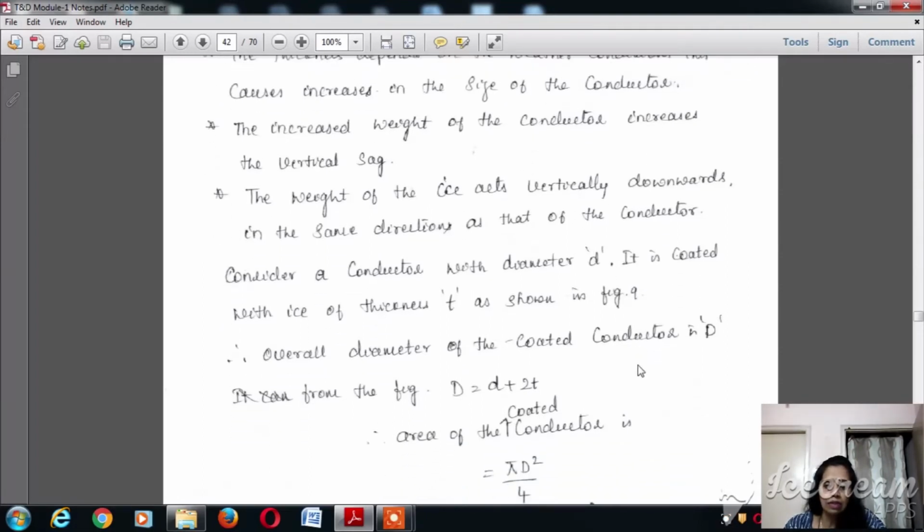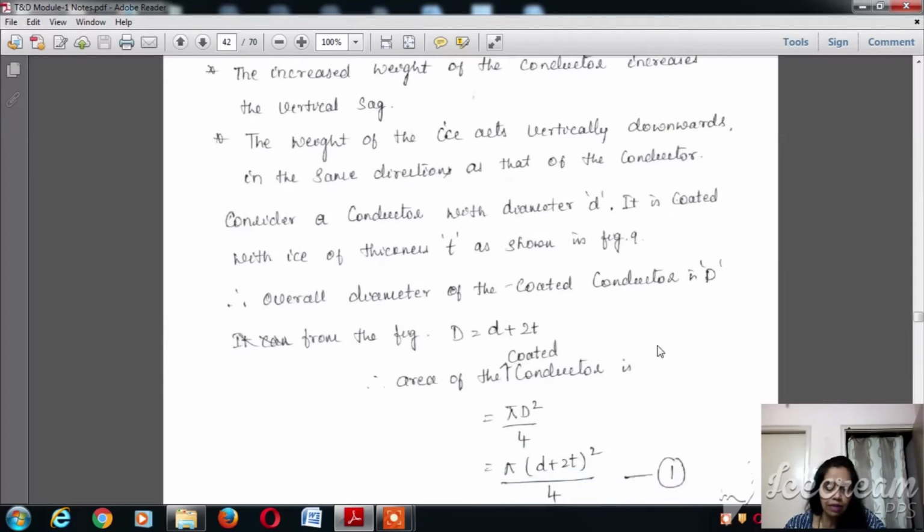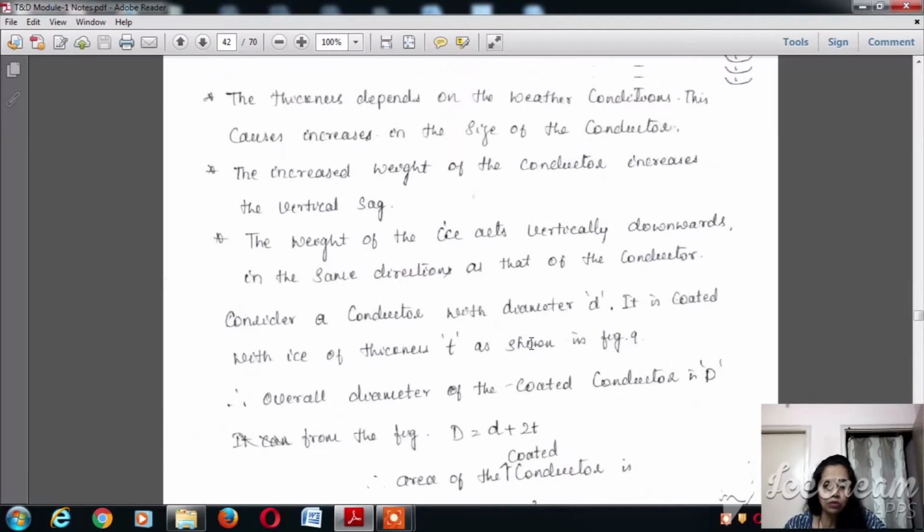Now consider a conductor as shown in the figure with diameter d, coated with ice of thickness t. The overall diameter of the coated conductor is D, and D is equal to d plus 2t.